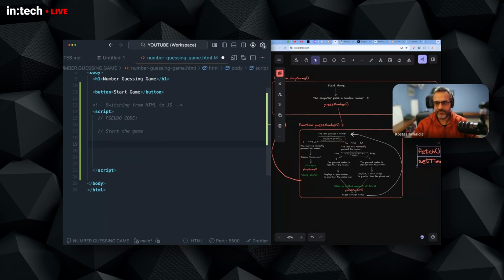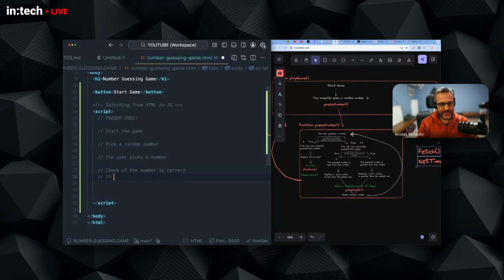So start the game, then pick a random number, then the user picks a number, and then check if the number is correct. Okay, so now this is the first branching.